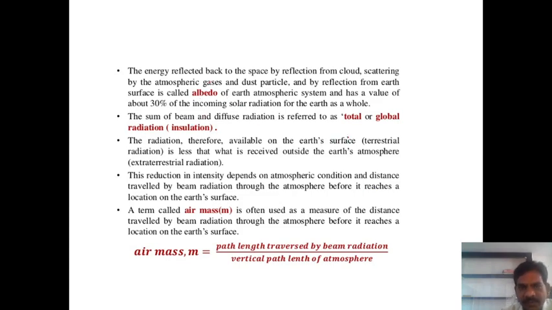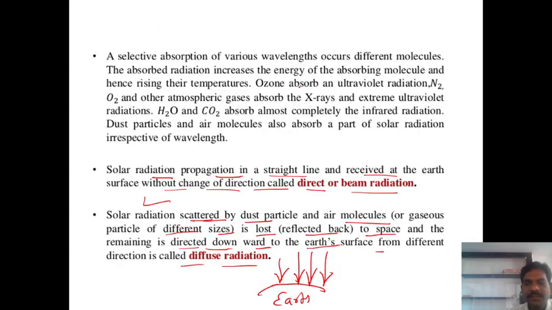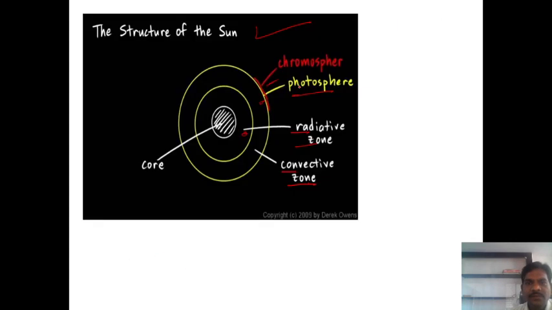Another very important definition is total radiation or global radiation. Its symbol is Ig. Beam radiation is Ib and diffuse radiation is Id. You should know these symbols. The sum of beam and diffuse radiation is referred to as global or total radiation. This is a simple definition: the sum of beam radiation and diffuse radiation is the global radiation. These are simple topics, simple definitions.